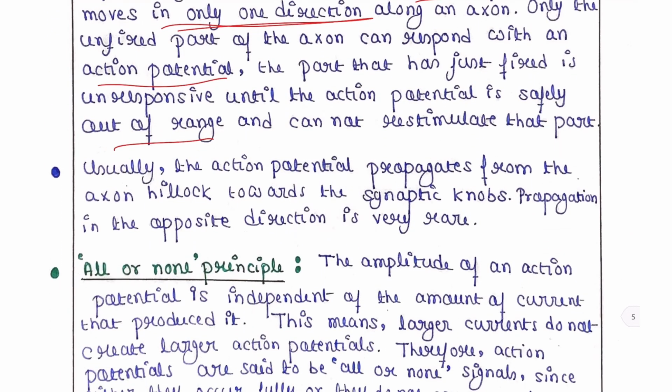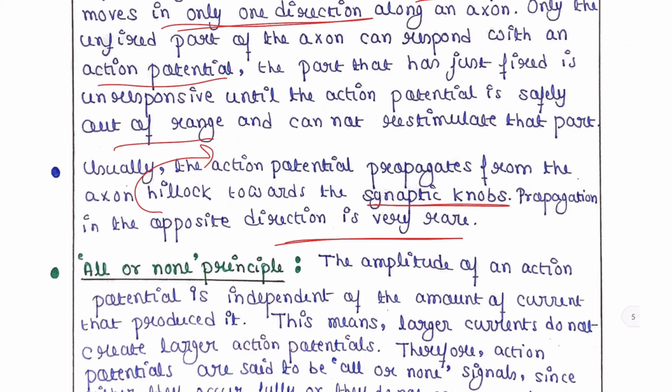Usually, the action potential propagates from the axon hillock towards the synaptic knobs. The axon hillock is the part from which the axon arises from the cell body. So, from that part toward the synaptic knobs, that means towards the posterior end of the axon. Generally, the action potential propagates in this way. Propagation in the opposite direction is very rare. As I have already told, in the opposite direction, propagation cannot take place.